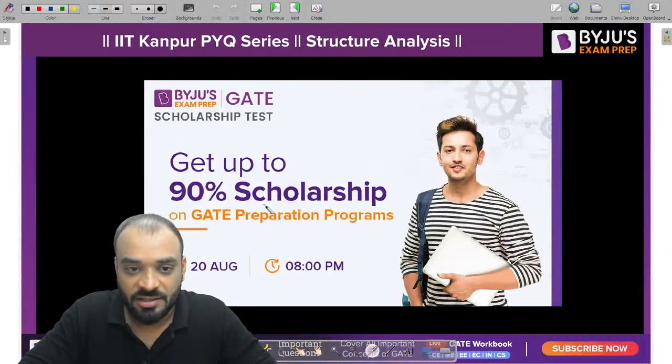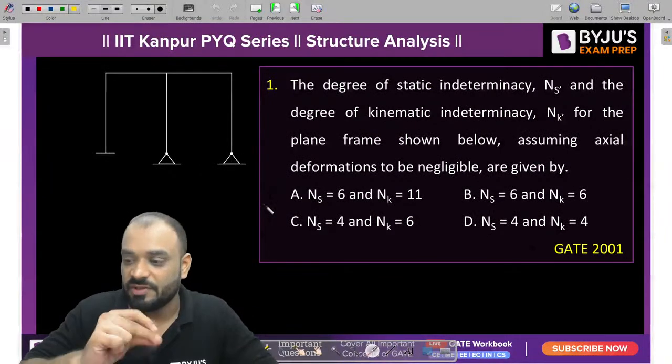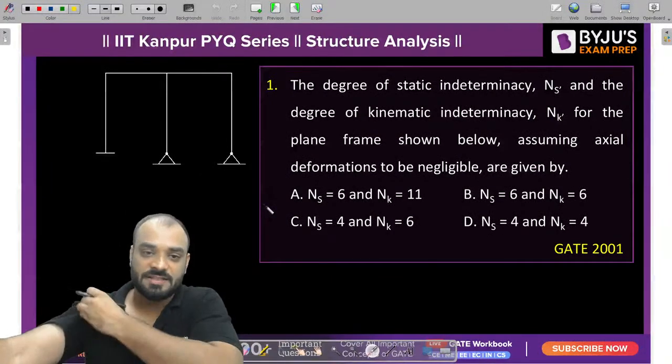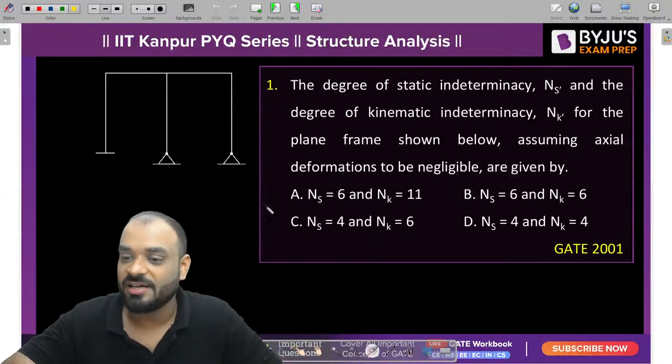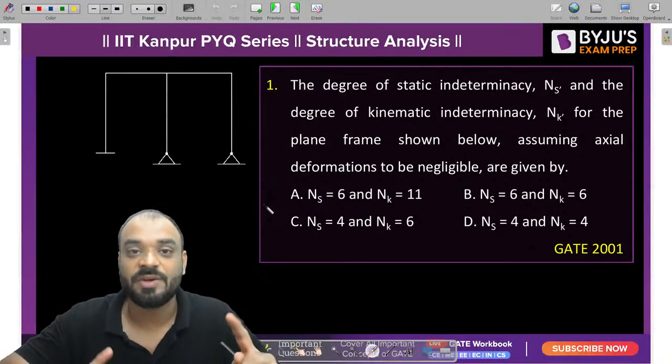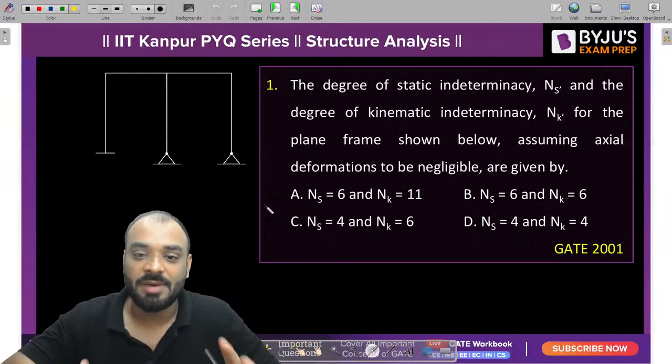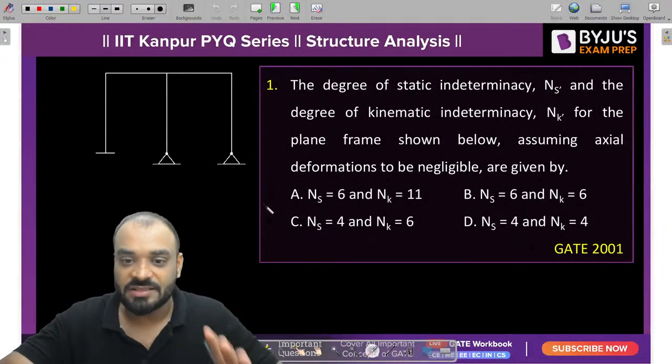So let's start this session with question number 1, and tell me the correct answer, guys. This particular problem was asked by IIT Kanpur in GATE 2001, which is based upon static and kinematic indeterminacy. So tell me the answer, guys, quickly.